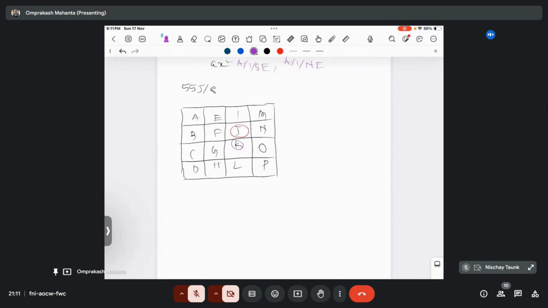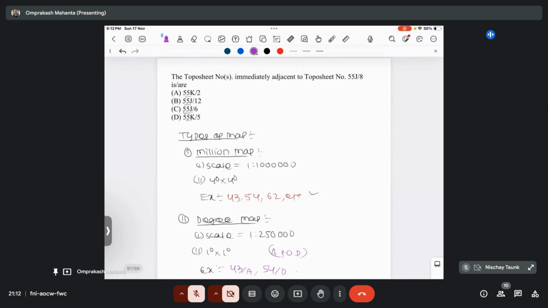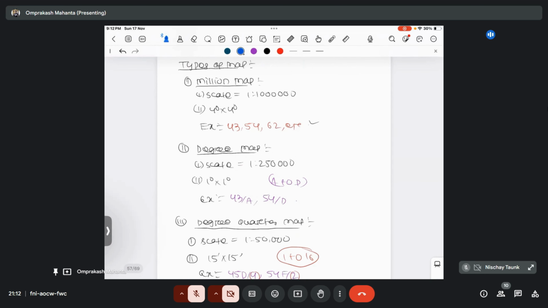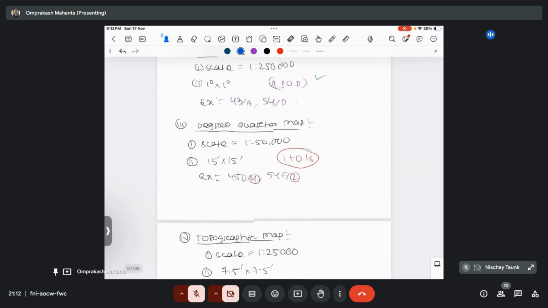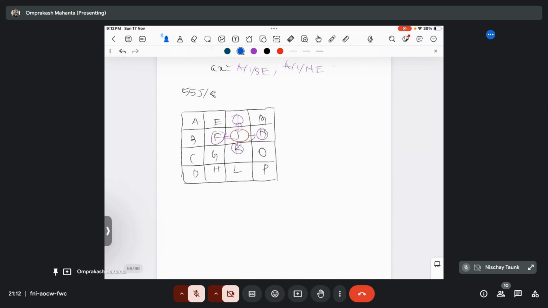The adjacent of J is K, or it can be F, or it can be N. So you will see north, south, east, west. These are the adjacent sheets. Here K and J both are present in all the options. So this degree map criterion is also satisfied by this question. Let's move to the quarter degree map.